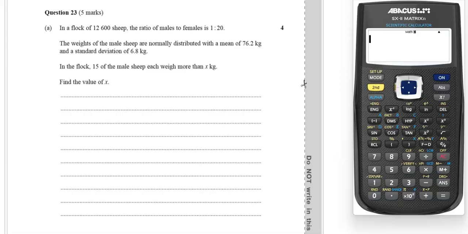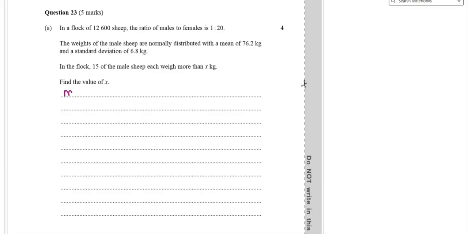Okay, so we know that this is a ratio question. M for male, F for female, T for total. We know that 1 is to 20 is to 21 parts in total, and the total is 12,600.